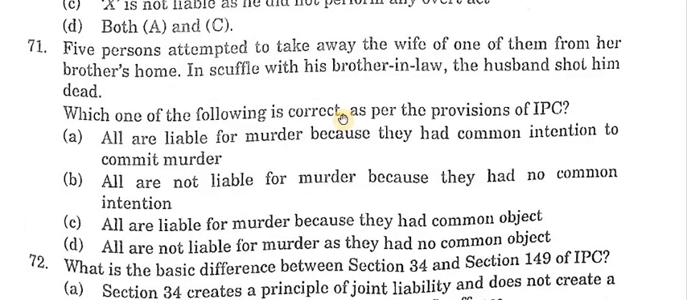Next question, your 71. Five persons attempt to take away the wife of one of them from her brother's home, along with his brothers-in-law. The husband caused him death. Which one of the following is correct as per the provisions of the IPC? Answer is D. All are not liable for murder as they had no common object.